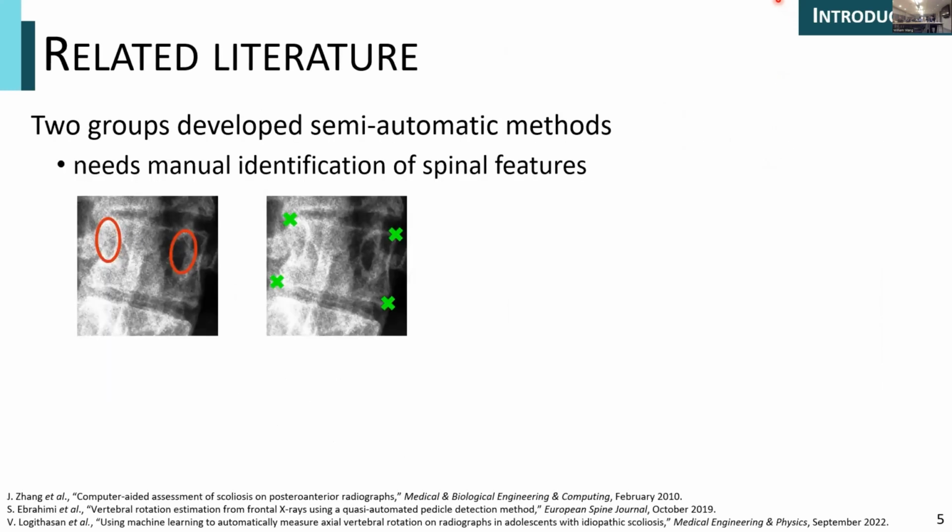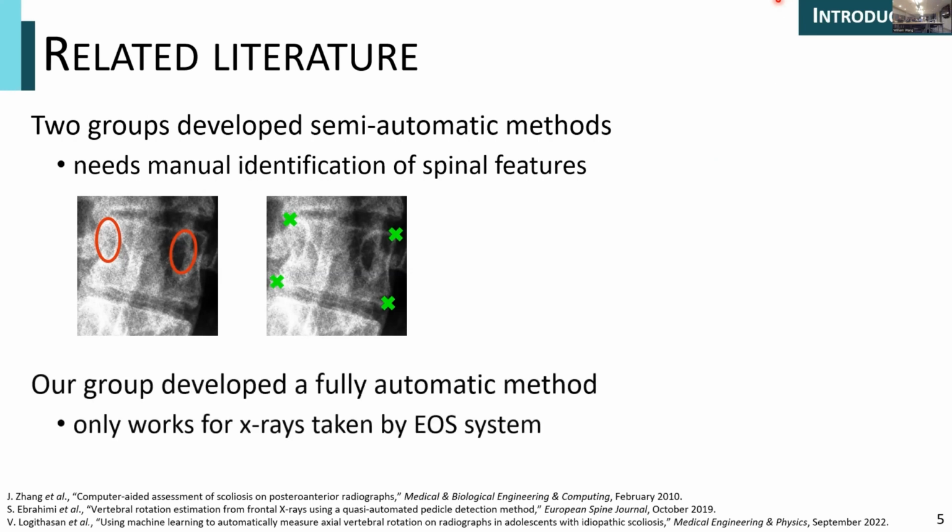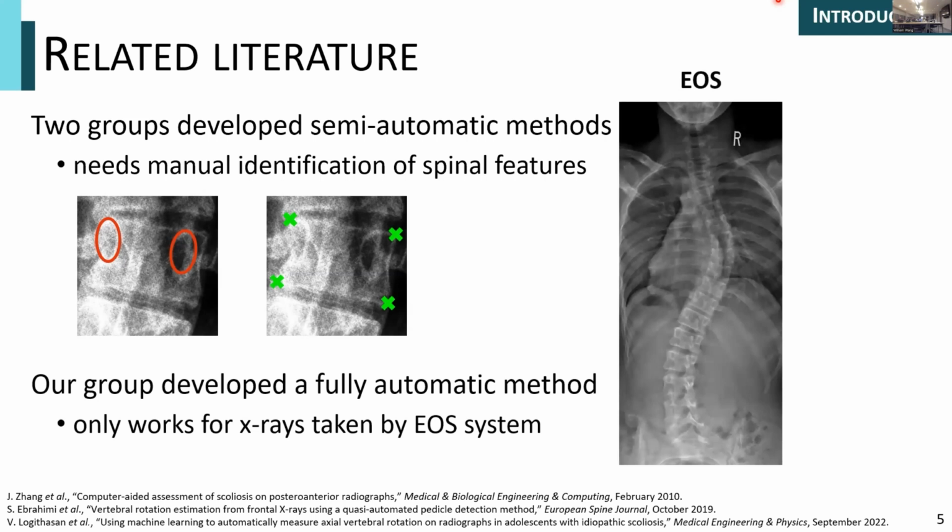In terms of related literature, there are 2 groups that have automated steps of it, but in the end, the clinicians would still need to manually identify certain spinal features. Now, our group has developed a fully automatic method, but it currently only works for X-rays taken by the EOS system. The EOS system being a newer form of X-ray that offers a lower dosage of radiation.